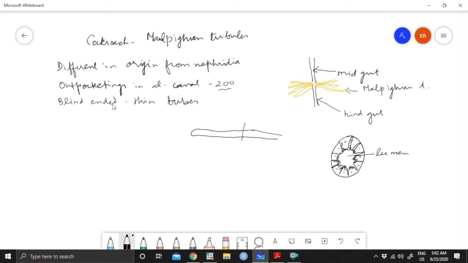These cells contain microvilli. That means if this is a cell, this is the basement membrane, this is the nucleus, this is the brush border. You can see that the surface area is more elaborate.